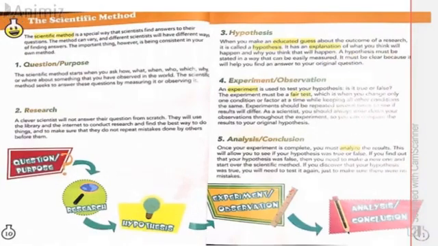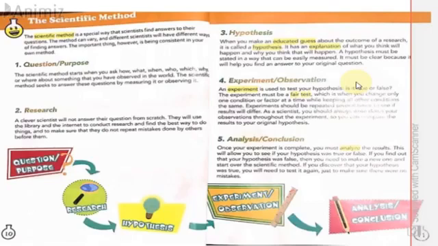So the next step in the scientific method is experiment and observation. Once you have made a hypothesis or a prediction about something that you have done research on, or scientists have done the research on, then they conduct experiments on the basis of their hypothesis, and they observe the outcome of their hypothesis. It can be true or false depending on different conditions. If their hypothesis is true, then they say that what we predicted was true, our hypothesis is correct.